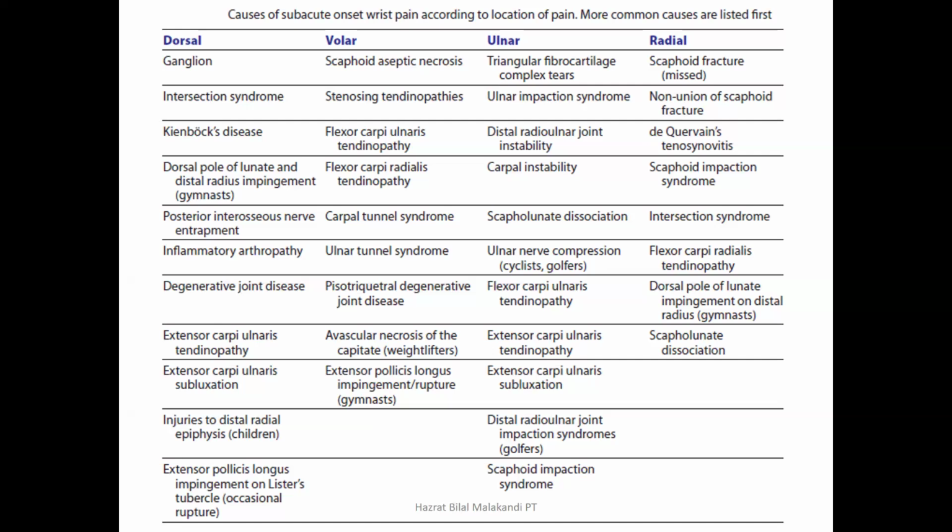Similarly, the extensor pollicis longus impingement होती है on the back of the radius tubercle which is known as the Lister tubercle. और ये Lister tubercle एक लीवर के तौर पर काम करती हैं, क्योंकि इससे टेंडन जो है इसको एक टर्न, लॉन्ग टर्न दे देता है. अगर ये Lister tubercle ना होता तो thumb extensor जो है that will directly just move towards the thumb side.